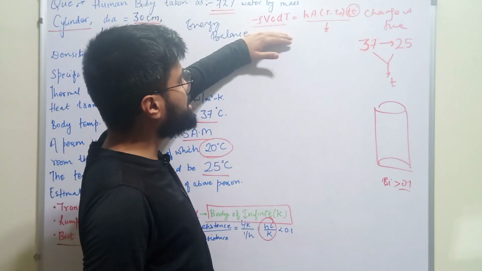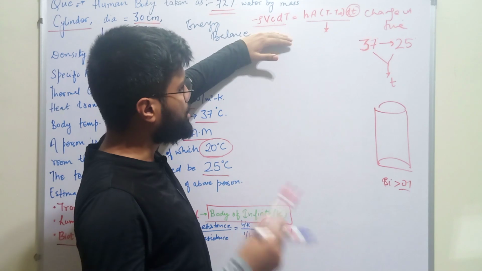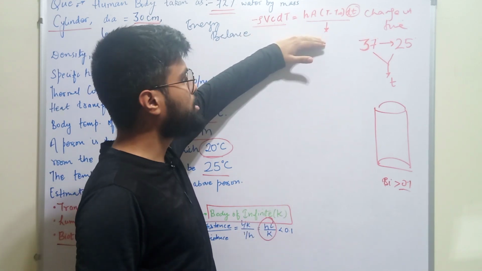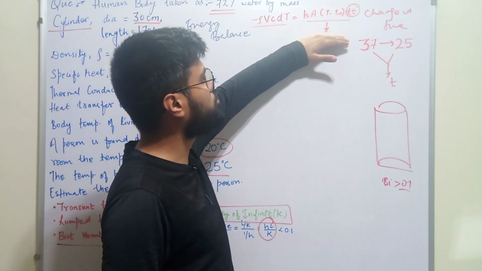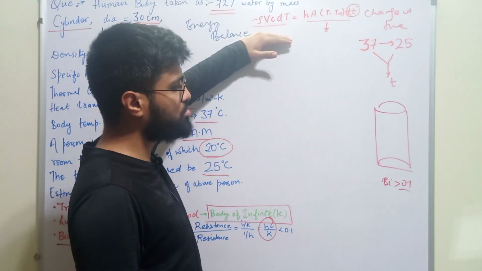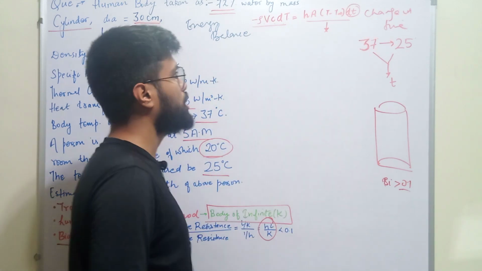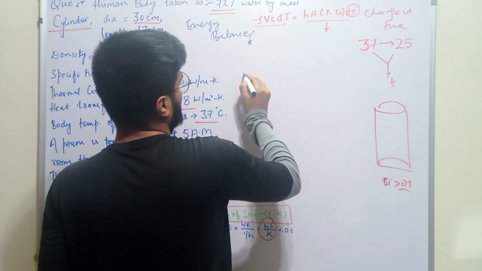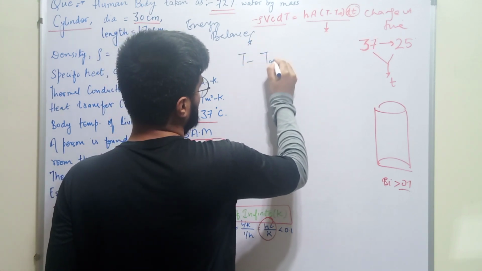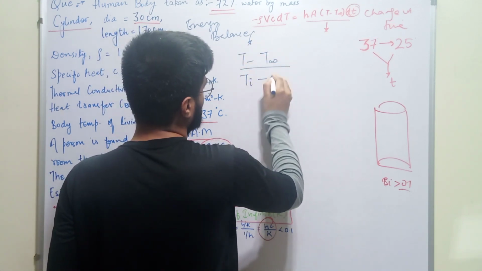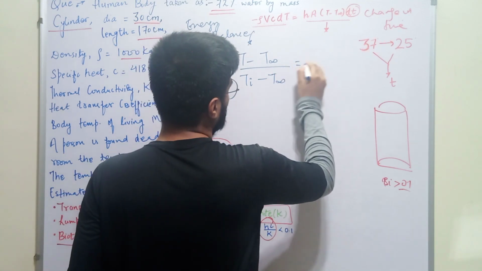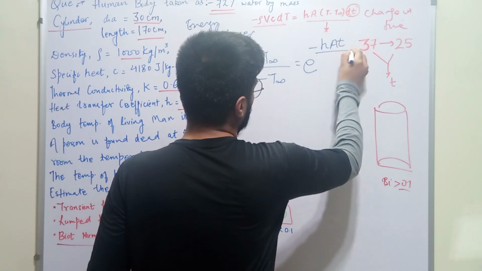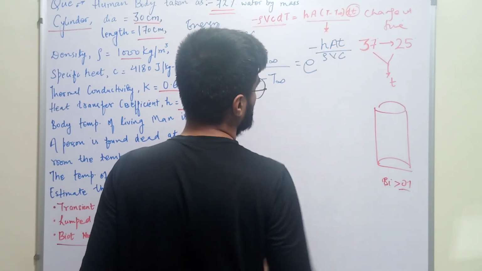The change in internal energy of the body in any time dt will be equal to the heat transfer or heat flow from the body via convective mode. We will integrate this equation, and then we will get the formula (T minus T infinity) upon (T initial minus T infinity) is equal to e raised to the power minus hAt upon rho Vc.